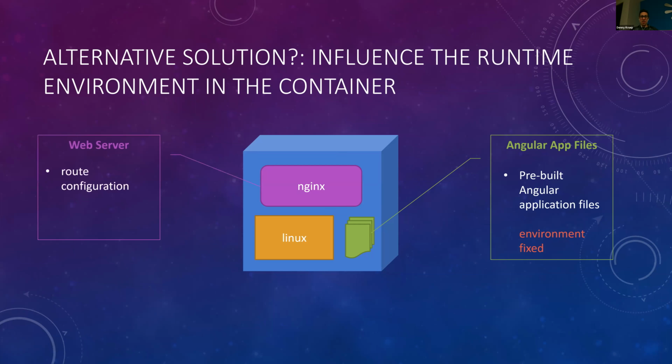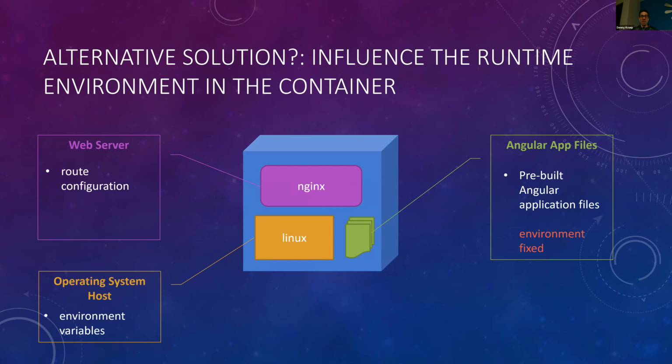Then we also have this Nginx web server. And I knew that with a web server, we have the ability to configure routing, right? Configuring routing simply means when a URL request comes in, where do you want to serve that from? By default, that's just going to point to the document root. But I knew that within web servers, you have the ability to do redirecting. So maybe we could leverage that.